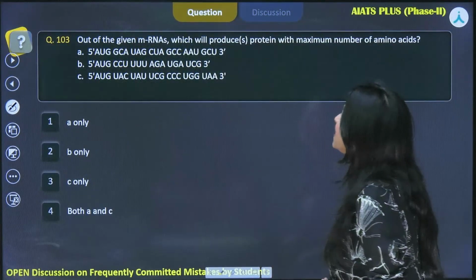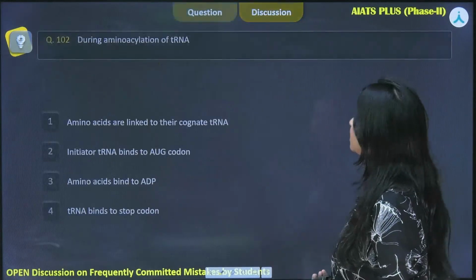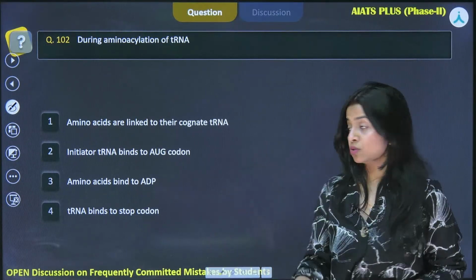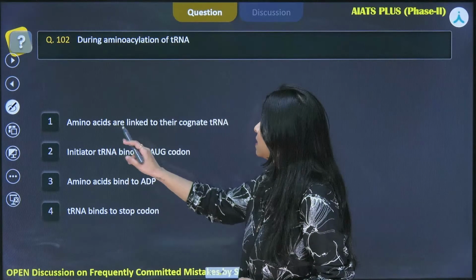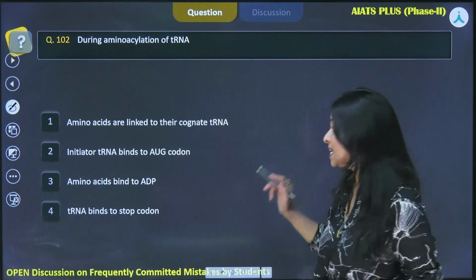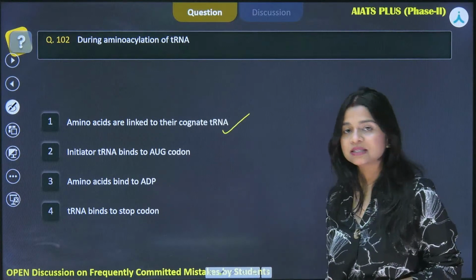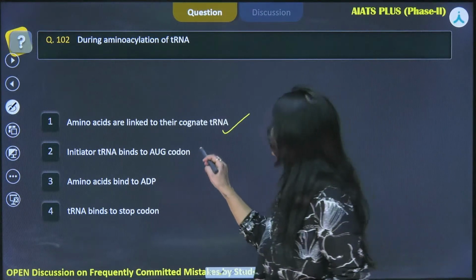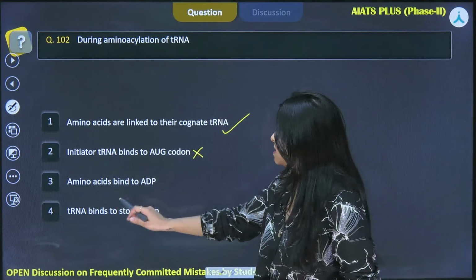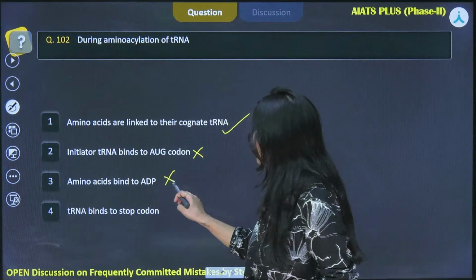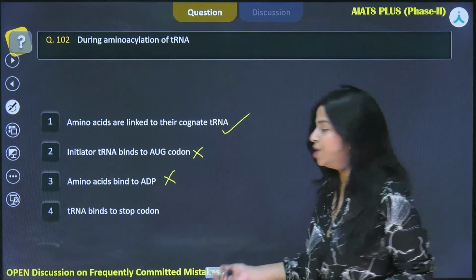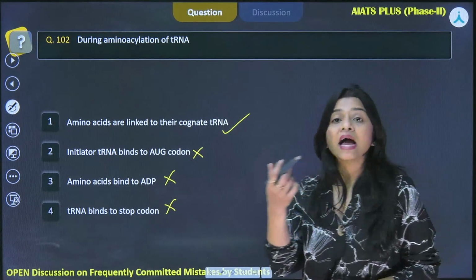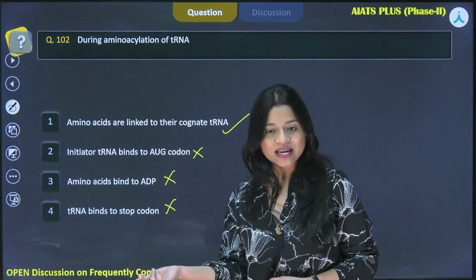Okay, so switching back to the question now, the question asked about aminoacylation. I told you about the related concept also. Now what is aminoacylation? Amino acids are linked to their cognate tRNA. Yes, that is what aminoacylation is. Second option is initiator tRNA binds to AUG codon. No, this is not true. Then amino acid binds to ADP, this is also not happening, and tRNA binds to the stop codon. No, this is also not true. So aminoacylation, as the name states, is binding with amino acid, right?